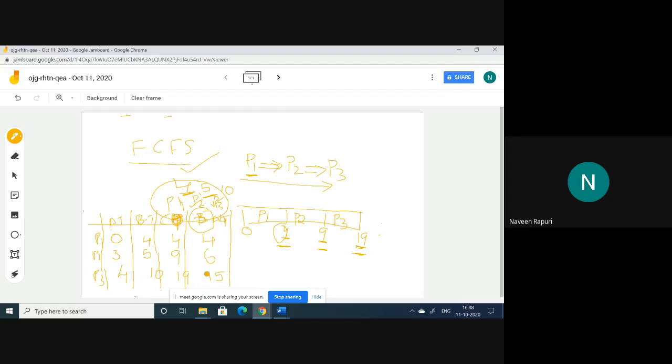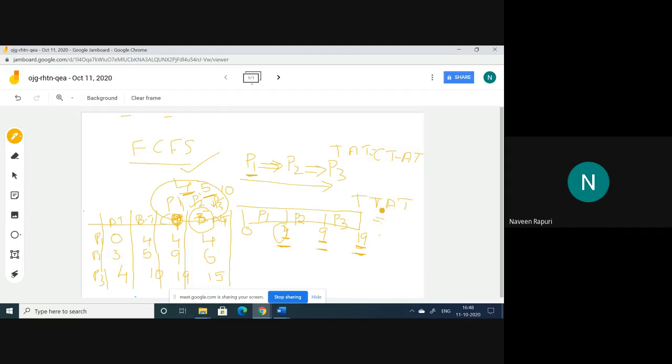So these are the individual turnaround times of P1, P2, P3. The formula to calculate turnaround time is completion time minus arrival time. With the help of this, we can easily calculate the turnaround time of a particular process. Suppose you get a question like total turnaround time.